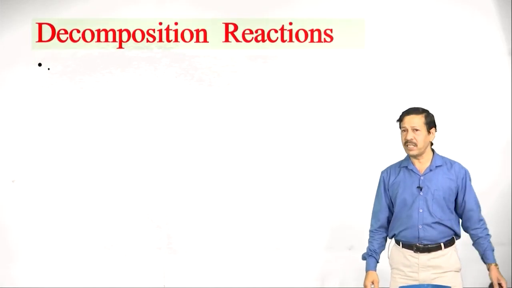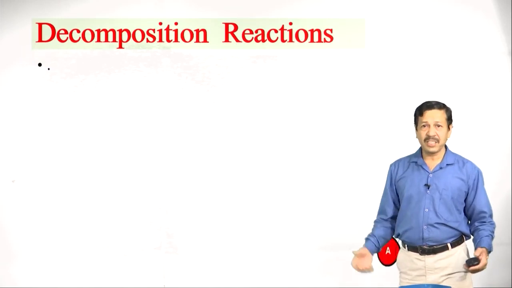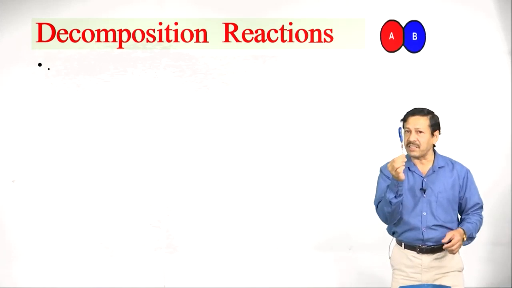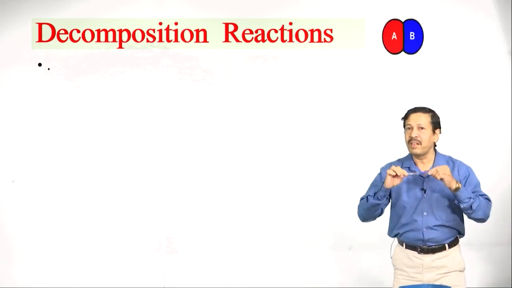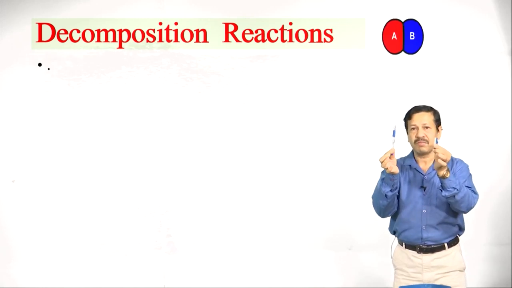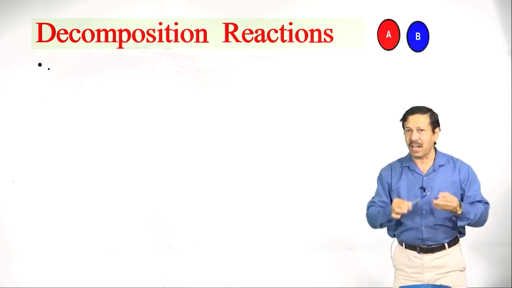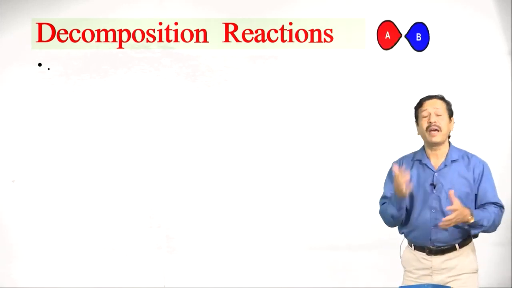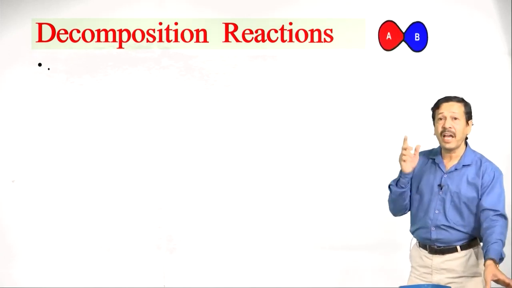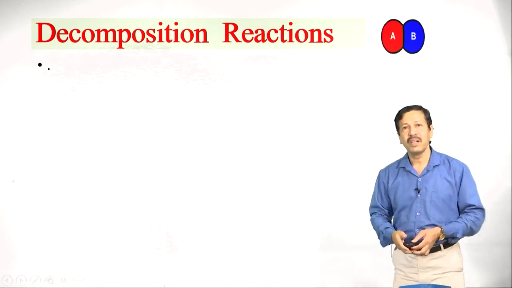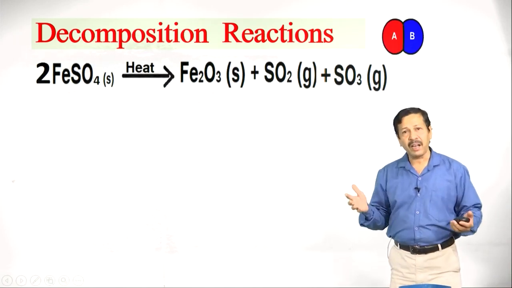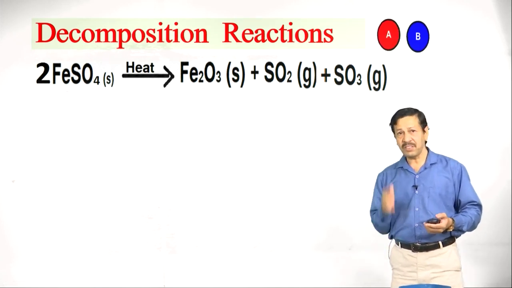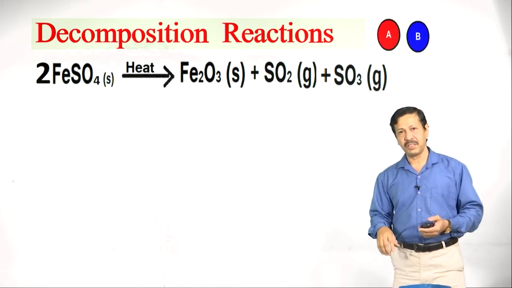Now let us move on to the next one, decomposition reaction. A very simple analogy I can give is the same thing in reverse. I have one reactant, I will break the bond and I will get two products. You are seeing the animation also. Compound AB decomposes by the application of energy and produces A and B, two products. Thus a decomposition reaction is where one reactant breaks up into two or more products. Such reactions are termed decomposition.